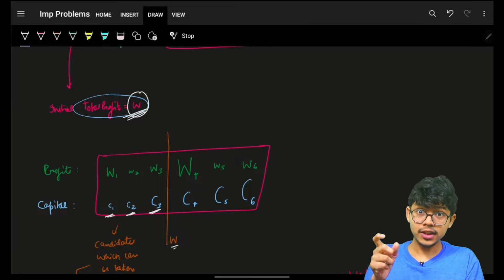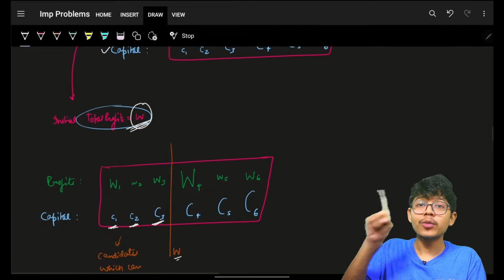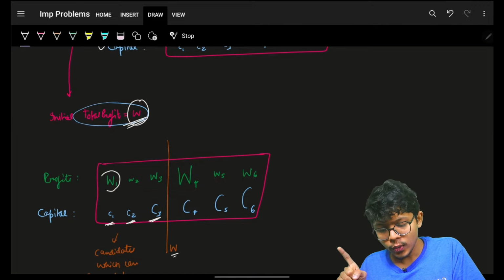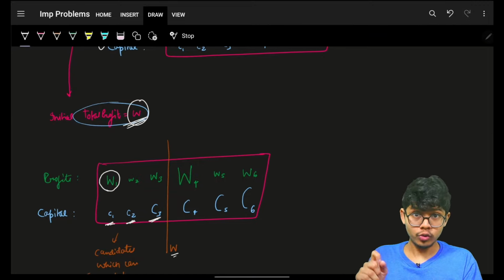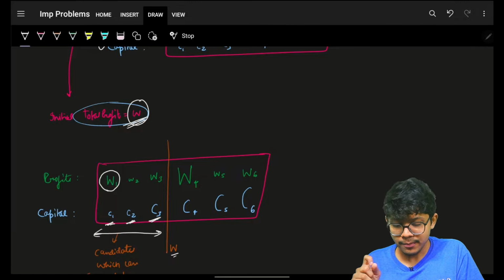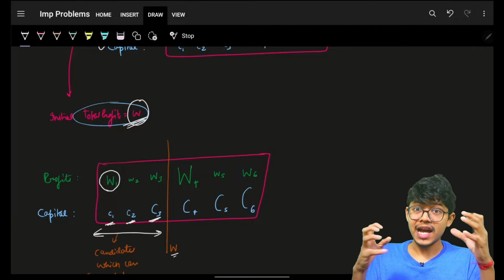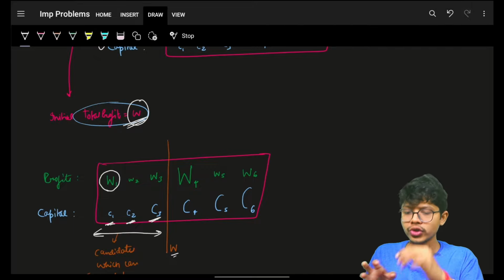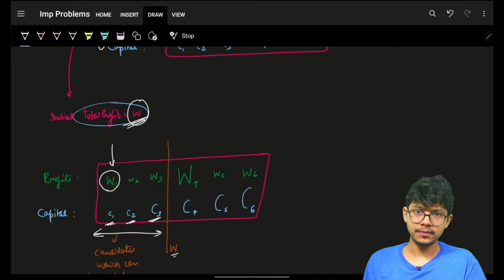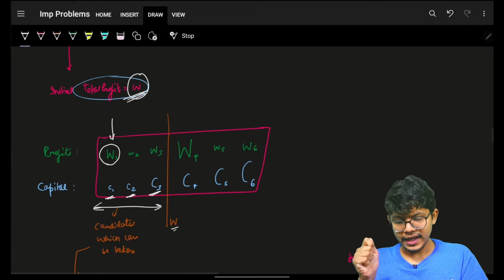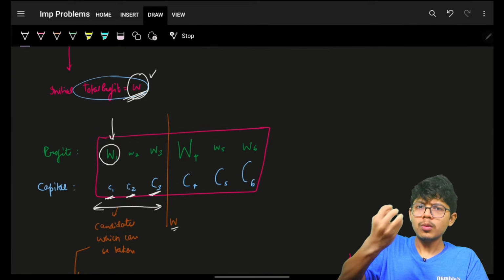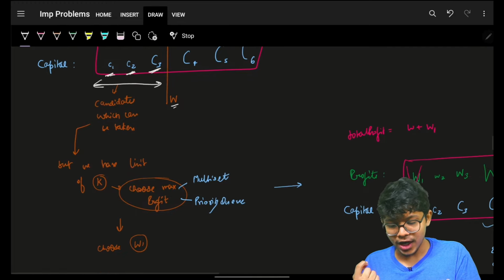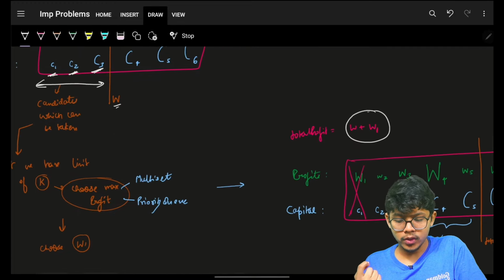If these are the low capitals, I have to choose the one which will give me the highest profit. And I know that out of these, W1 is giving me the highest profit. So I have this entire bunch of projects I can take, but in that also I choose to take the highest profit project. So in my existing W, I have gained more profit, which is W1. So my total profit has now become W plus W1.